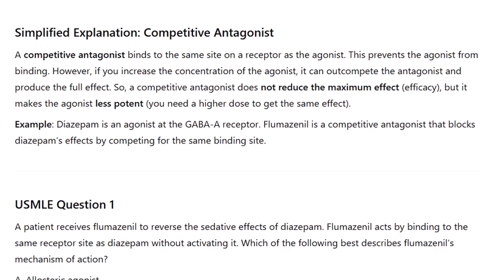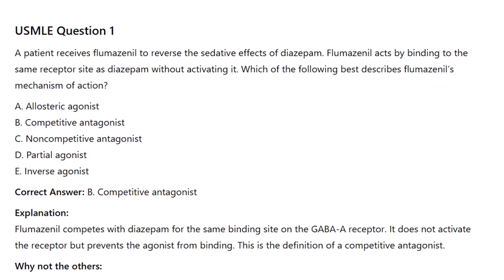USMLE Question 1. A patient receives flumazenil to reverse the sedative effects of diazepam. Flumazenil acts by binding to the same receptor site as diazepam without activating it. Which of the following best describes flumazenil's mechanism of action? A. Allosteric agonist. B. Competitive antagonist. C. Non-competitive antagonist. D. Partial agonist. E. Inverse agonist. Correct answer?